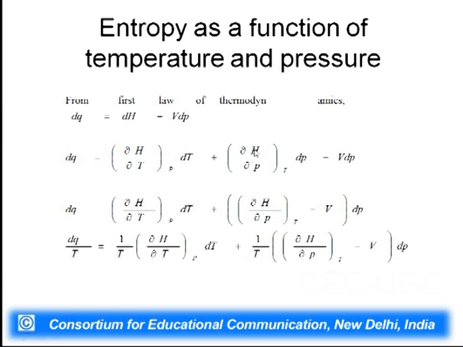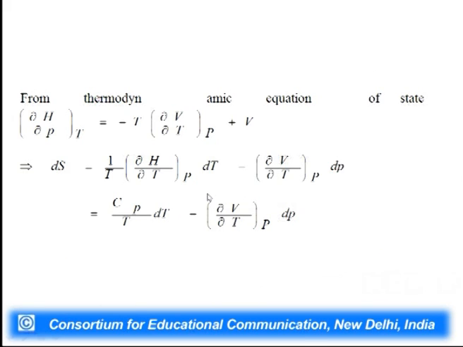You see these two terms have dP terms, so these two can be combined. What you get is del H by del P at constant T minus V into dP. So, this is the difference between two volume terms. One is the isothermal Joule-Thomson coefficient and this is simple volume, and when you calculate dq by T, you just divide this whole term by T.